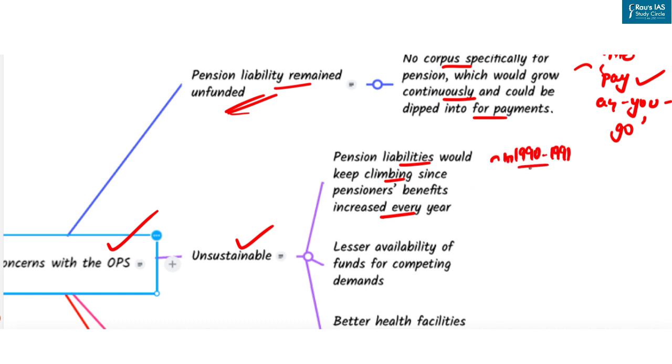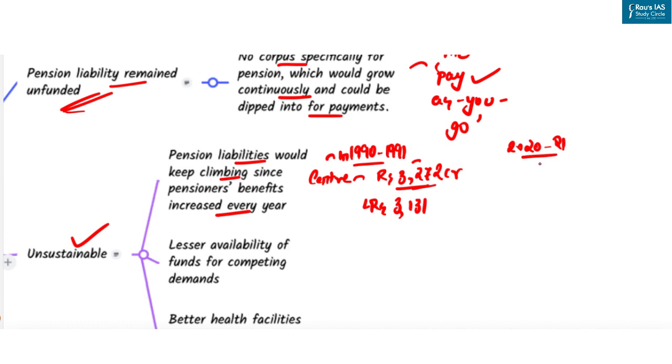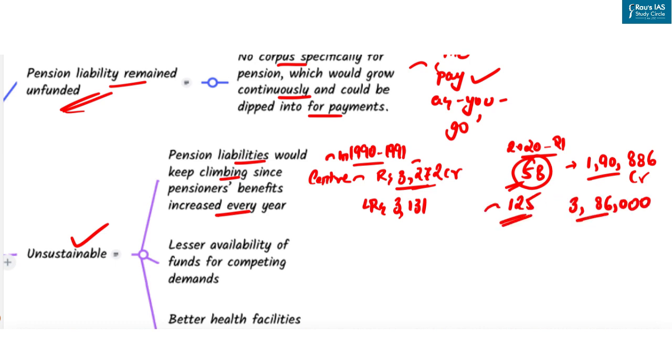In 1990-91, the center's pension bill was rupees 3,272 crore and the outgo for all states put together was rupees 3,131 crore. And by 2020-21, the center's bill had jumped 58 times, that is, 1,90,886 crores. And for states, it's 125 times, that is 3,86,000 crores. So you can see the difference between the amounts.